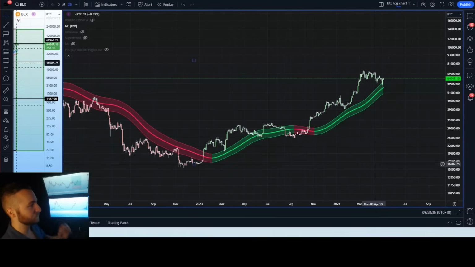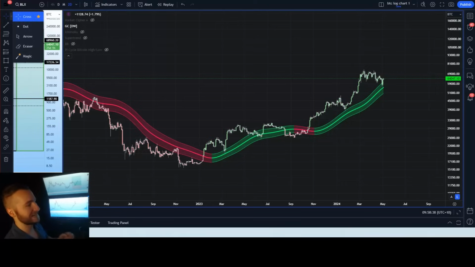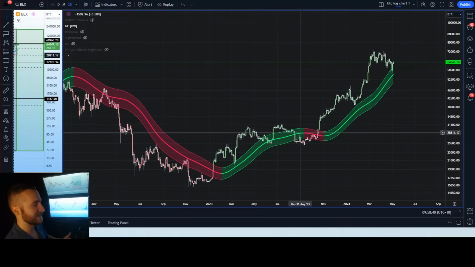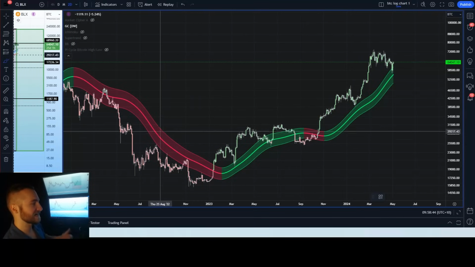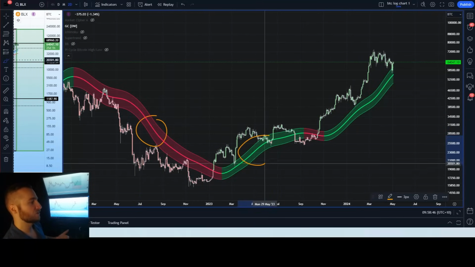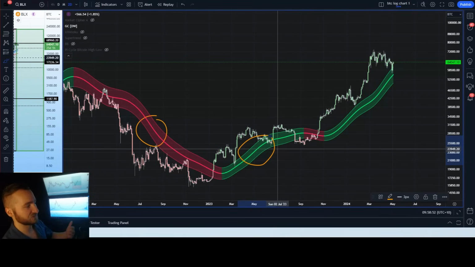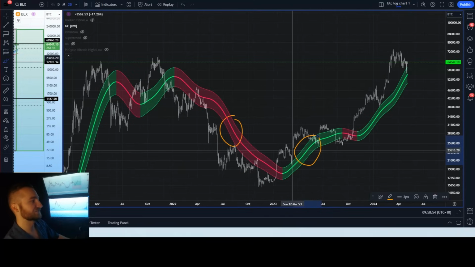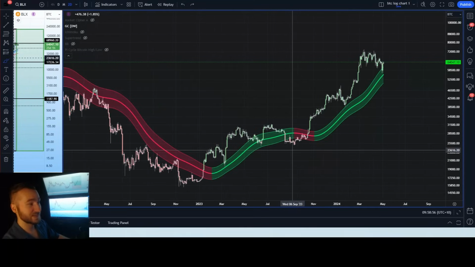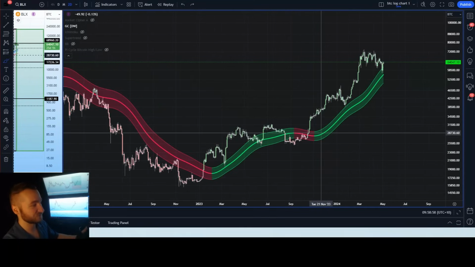If we do take a very brief look at the Gaussian channel and I explain how it works before we get into what we're talking about today, we can see we have two phases of Gaussian channel. We have periods again where the channel is red and periods where the channel is green. Simply put, the channel is green when the price action pushes above the level, and the channel is red when the price action pushes below. When we are red, it is significant. It is an indication of weakness. When we are green, it is an indication of strength.